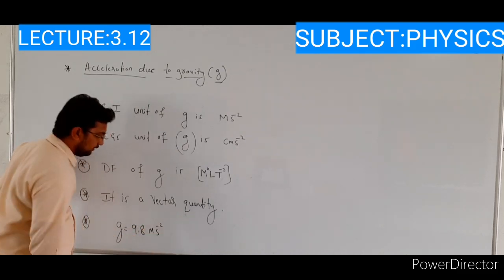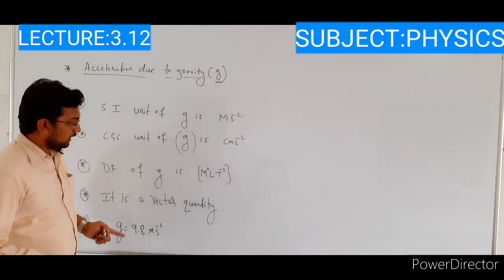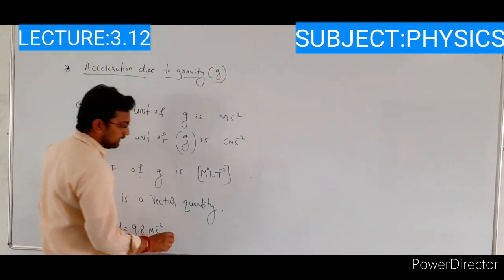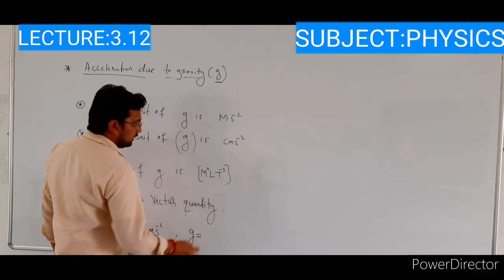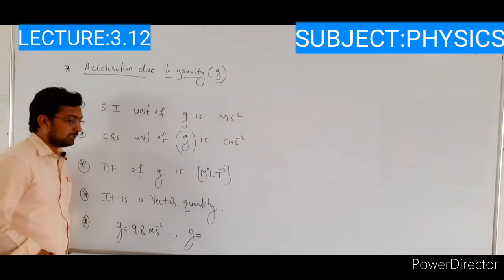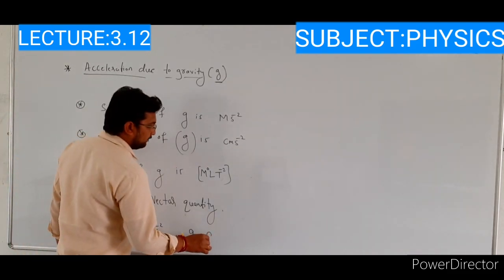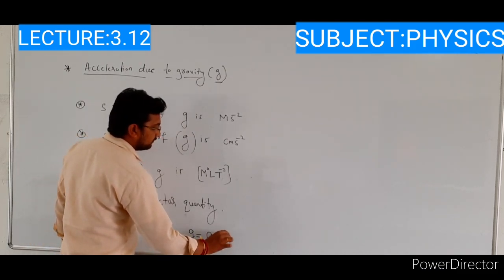This is the standard value. Then the acceleration due to gravity at the center of the Earth is 0 meter per second square.